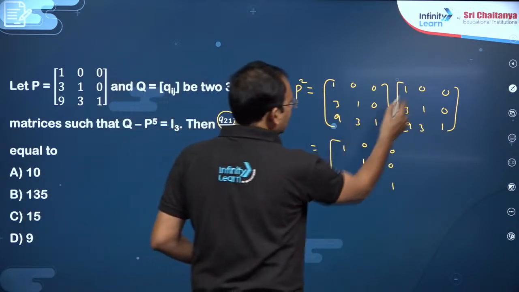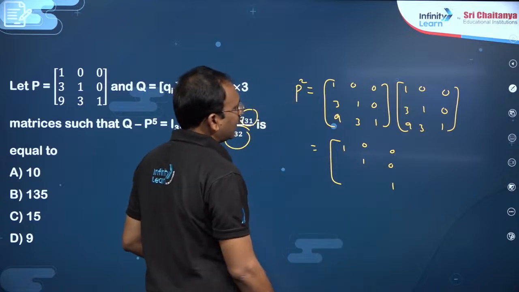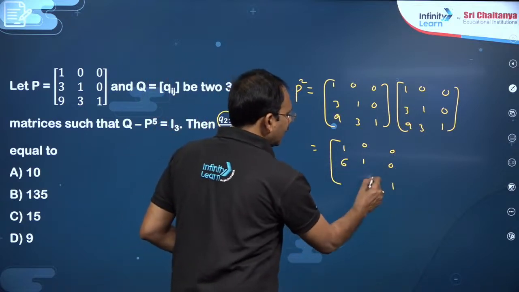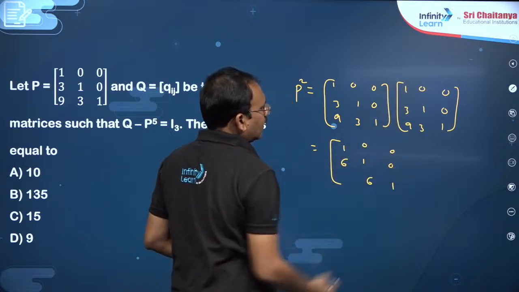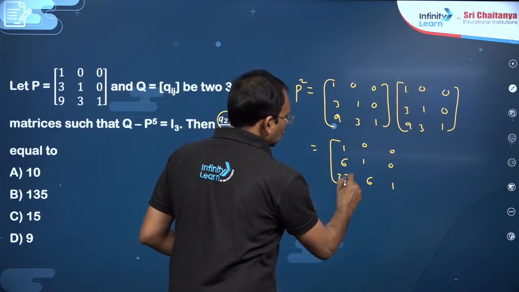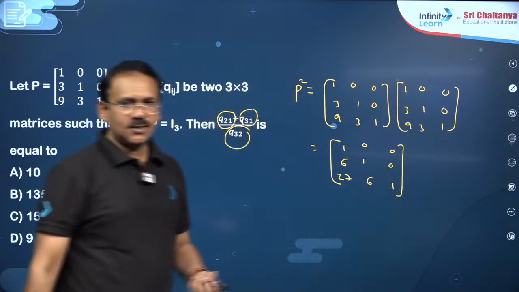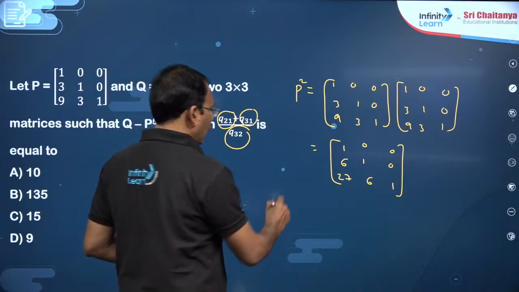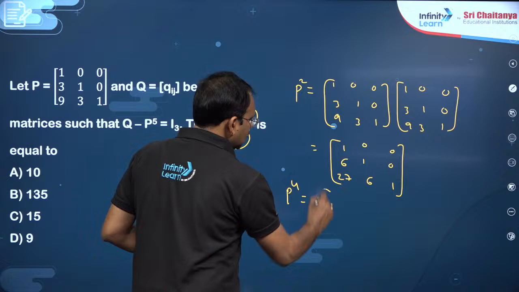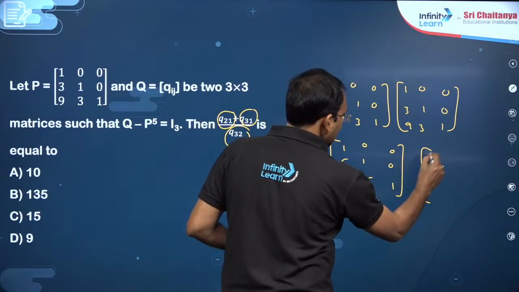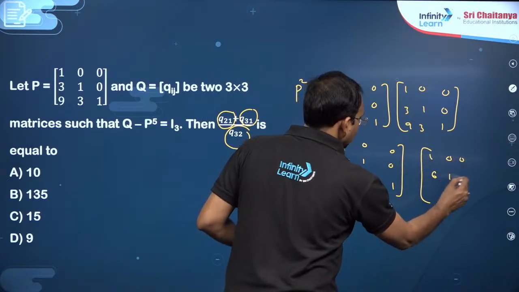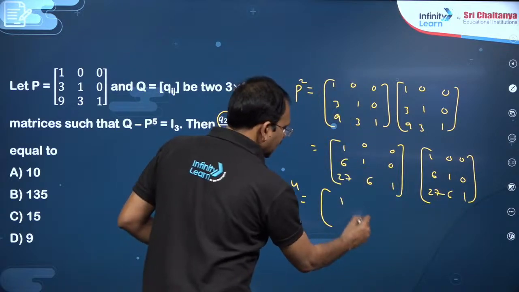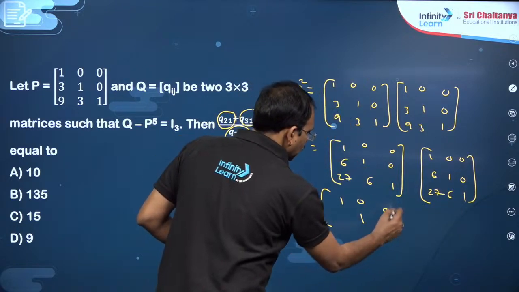Next, this element, if you just multiply, 3 plus 3, 6 it is. Similarly, you will get 6 here. This element 9 plus 9 plus 9, 27. This is P square, dear students, right? Again, if you find P power 4, means you have to multiply this with the same [1 0 0; 6 1 0; 27 6 1]. So you will get here 1, 1, 1, 0, 0, 0 only.